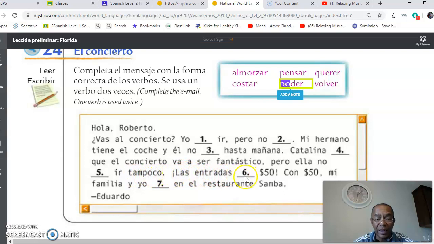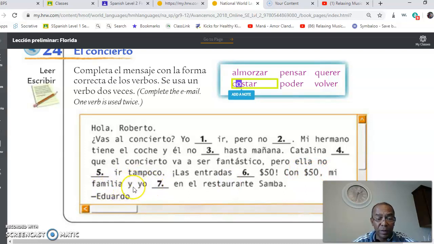Las entradas, number 6, $50. The tickets cost. So that would be this verb right here. What happens to this O? It changes to a UE. And you're going to drop the R. Cuesta. Las entradas cuesta. But because there's more than one, it will be cuestan. Las entradas cuestan $50.